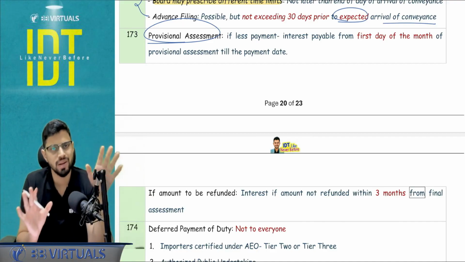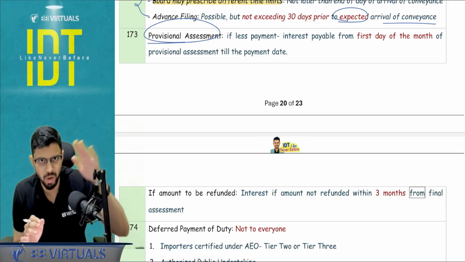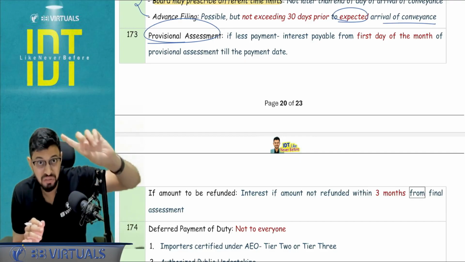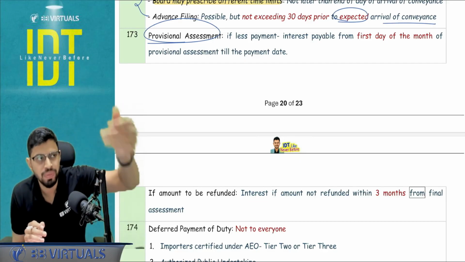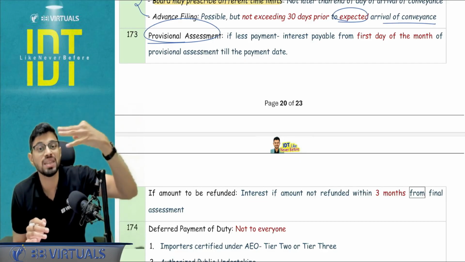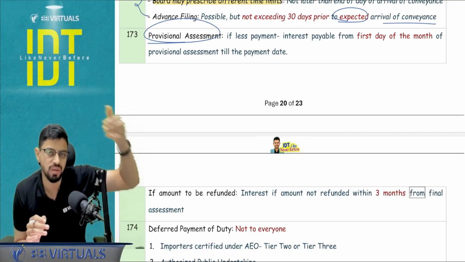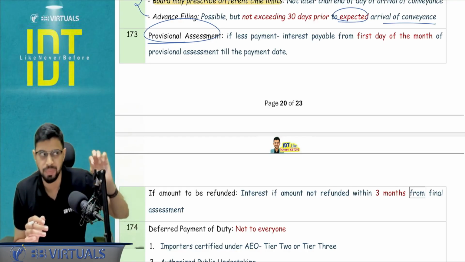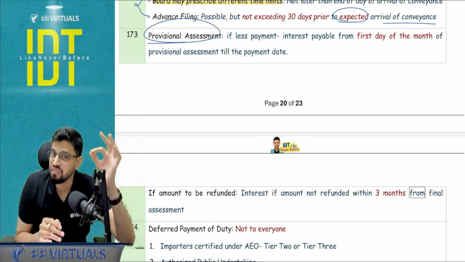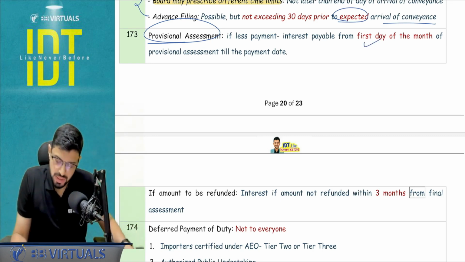And there is no change in the interest calculation. Interest calculations are still going to happen from the first day of the month of provisional assessment, where my payment is due. If there is a refund, then I have to see 3 months from the finalization. If the government does not pay me, then interest will be applicable at 6% per annum. My payment to the government at 15% per annum. Okay, so this is done.